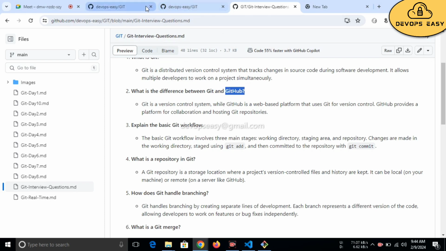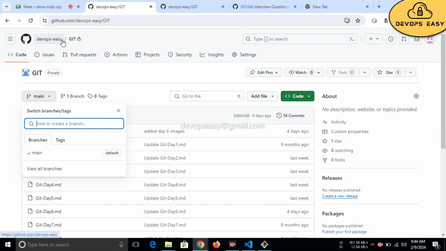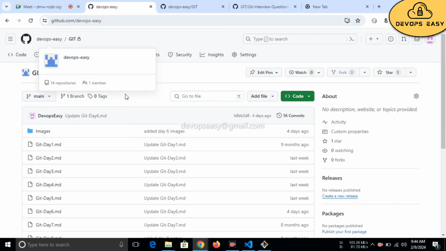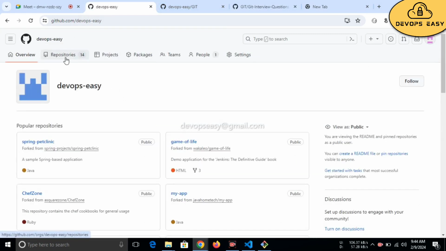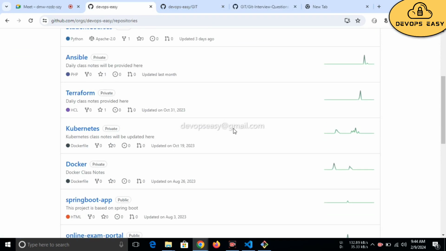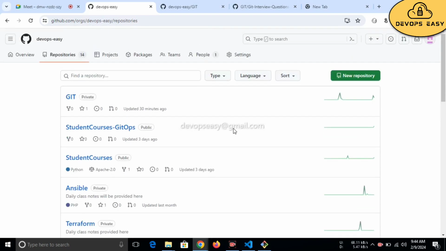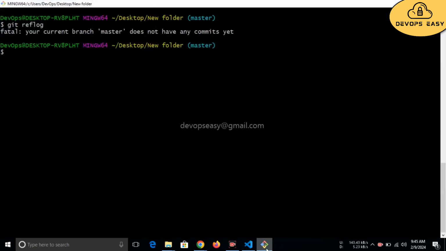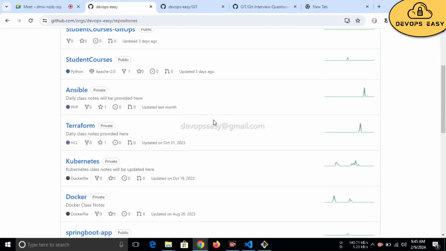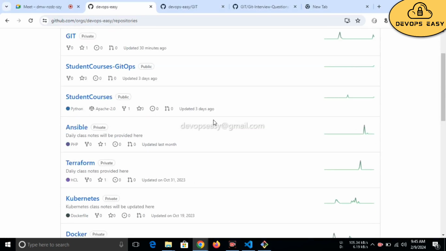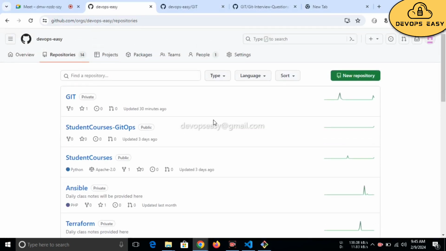If you see, this is my account. If I go here, I have multiple repositories. Git is just a source code version control tool which we can work with locally. GitHub is a group of repositories where you can find multiple repositories of different projects.